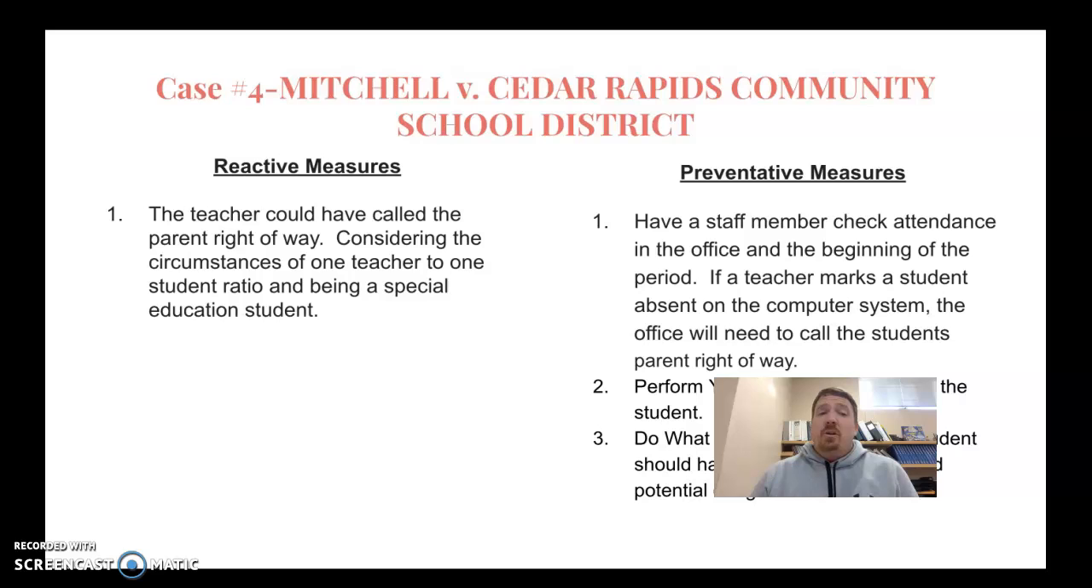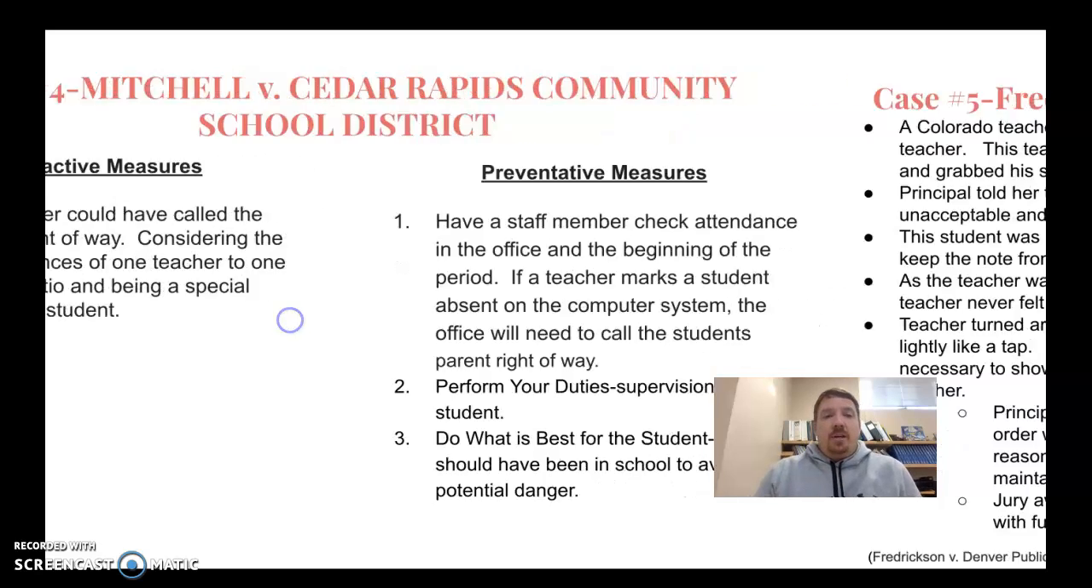Reactive measures. The teacher could have easily called the parent right away, considering the circumstances of a one teacher to one student ratio, and in this situation also being a special education student. Preventative measures. Have a staff member check attendance in the office at the beginning of the period. If a teacher marks a student absent in the computer system, the office will need to call the student's parents right away to figure out where they are. Perform your duties: supervision of the student. Number 3, do what is best for a student. Students should have been in school to avoid potential danger.